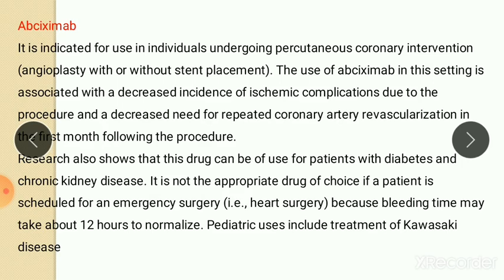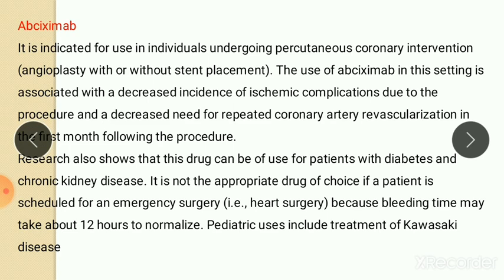Abciximab is another example. It is indicated for use in individuals undergoing percutaneous coronary intervention, that is angioplasty with or without stent placement. Angioplasty means recovery of blood flow. The use of this antibody in this setting is associated with decreased incidence of ischemic complications due to the procedure and a decreased need for repeated coronary artery revascularization in the first month following the procedure. Revascularizing means recovery of the blood flow.